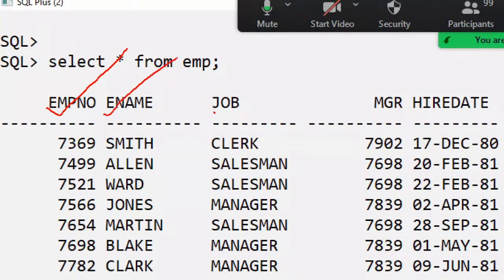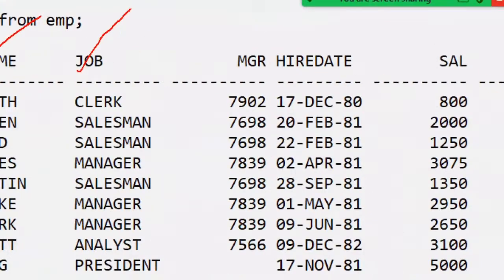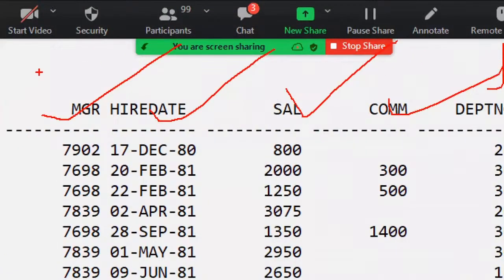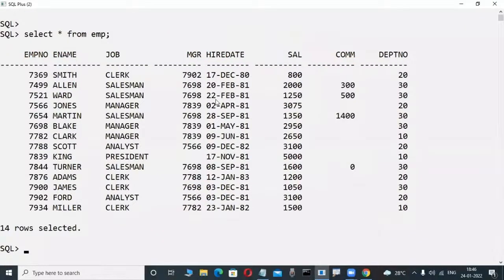1, 2, 3, 4, 5, 6, 7, 8. Maybe 8 columns are there. Why am I counting this? Because in the future there will be an interview question: write a query which counts the number of columns in a table. Okay, you will be familiar with those most powerful things. Yes, 8 columns are there.